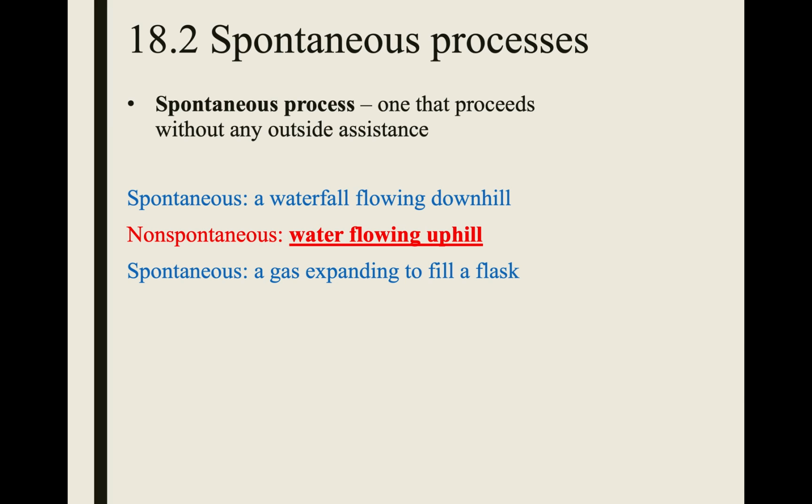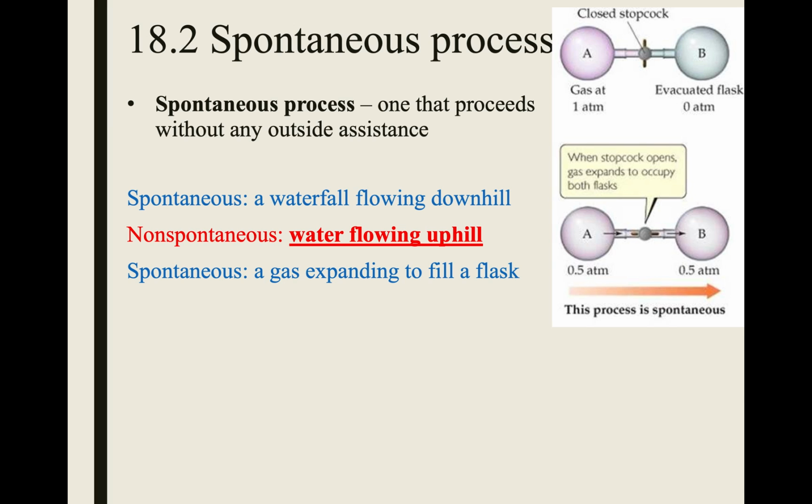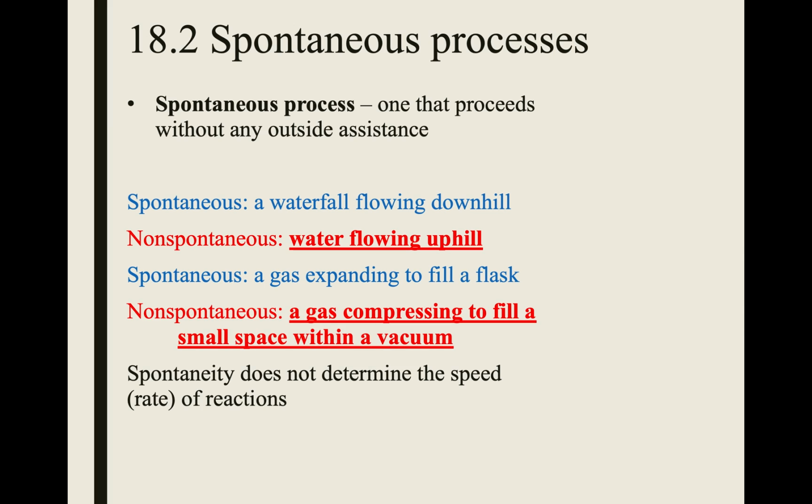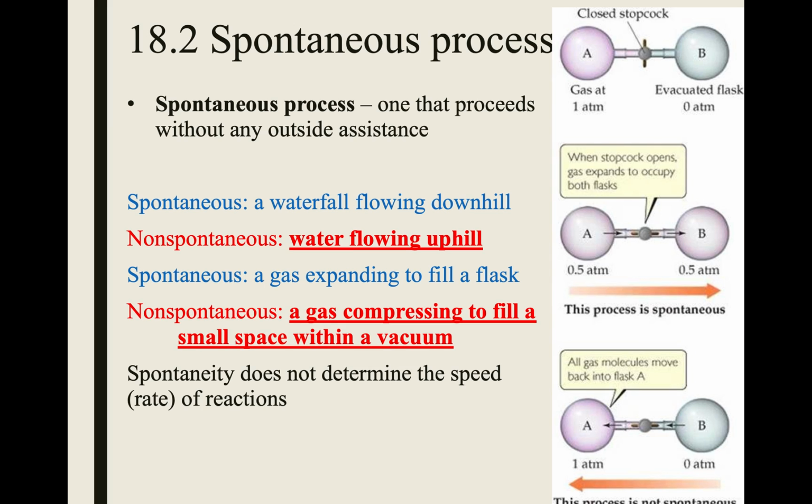Okay, another example of a spontaneous process would be a gas expanding to fill a flask. So for example, we have 2 gases here, one gas in part A, an empty flask in part B. When you turn the stopcock, the gas will flow in between and fill both of them with an equal amount of pressure, and that process is spontaneous. Okay, non-spontaneous would be the gas compressing to go back into flask A. We would not expect that to happen.